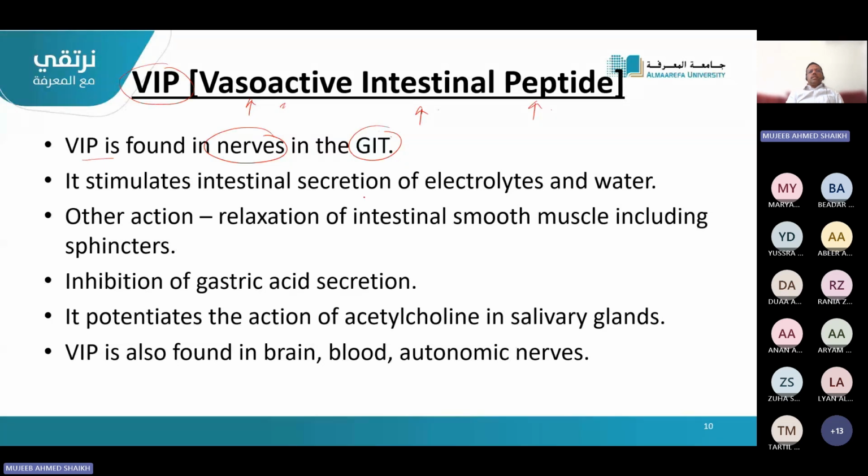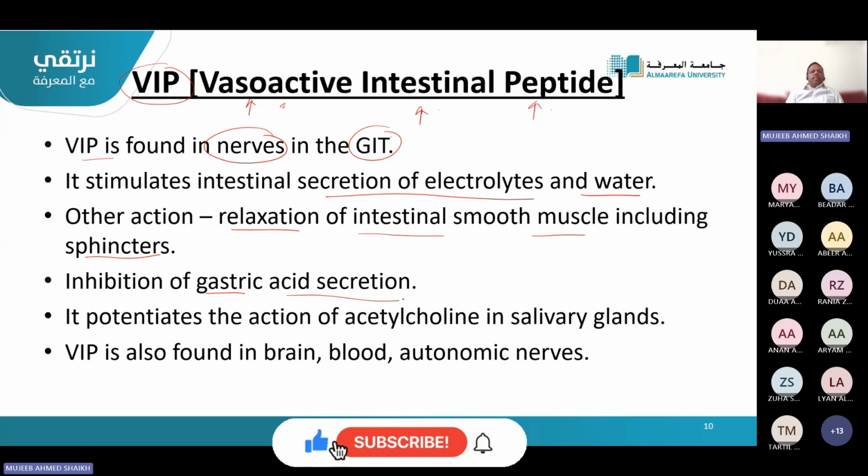It stimulates what? It stimulates the secretion of electrolytes and water. Other actions are relaxation of intestinal smooth muscles, including sphincter relaxation. It will inhibit gastric acid secretion, and it potentiates the action of acetylcholine in the salivary gland.